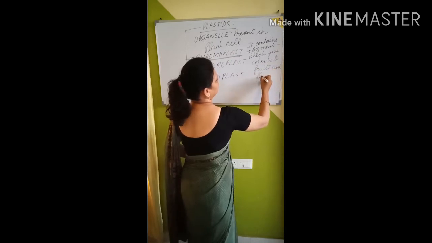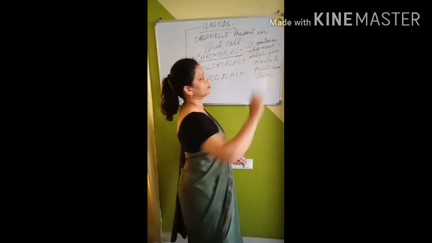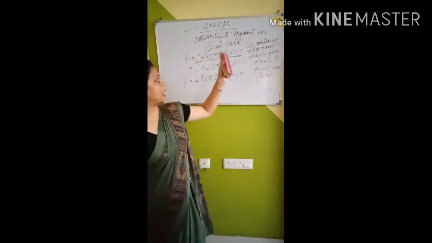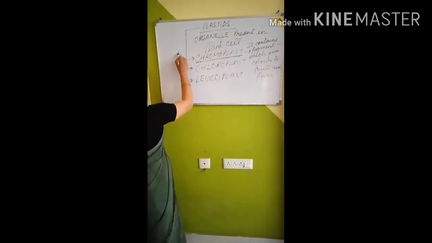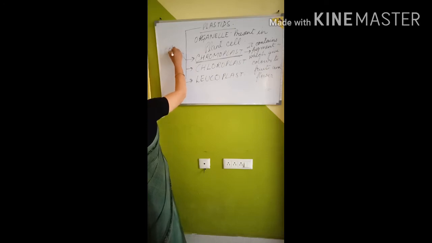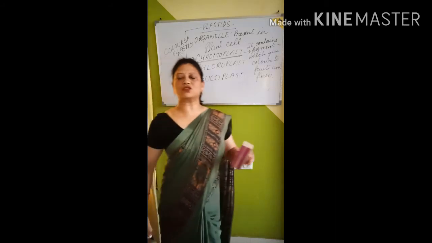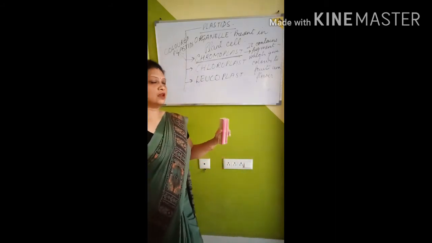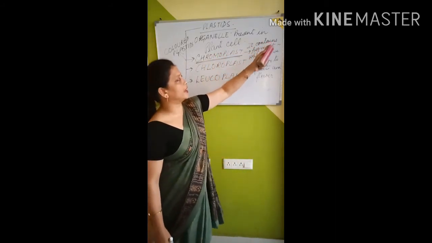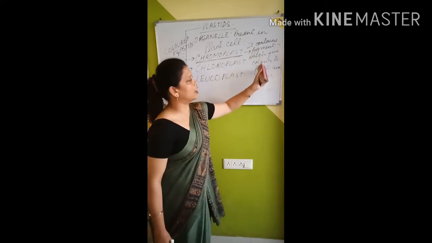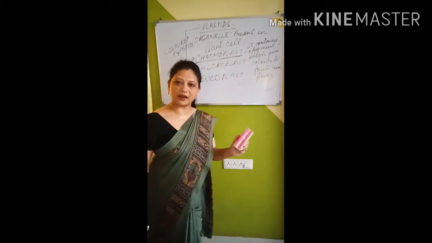Is that very clear, children? Understand? It contains chromoplast. It is called the colored plastid. It is called colored plastids, children, because it contains pigment which gives color to fruits and flowers.